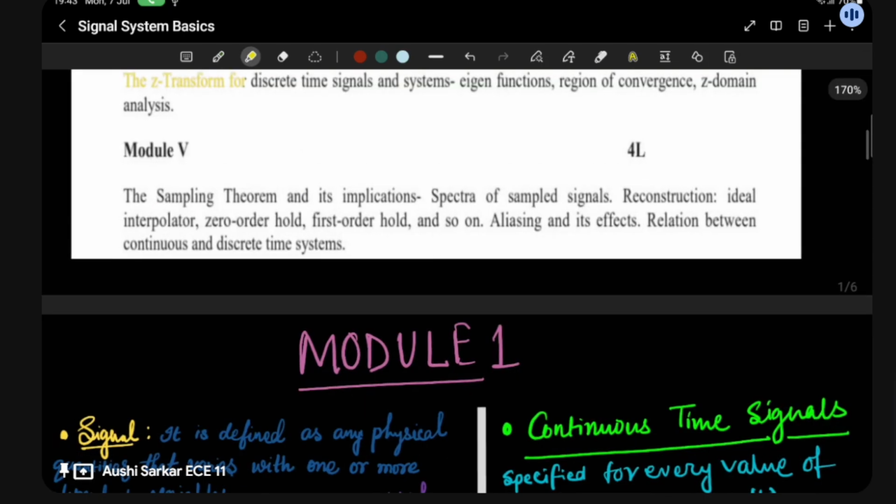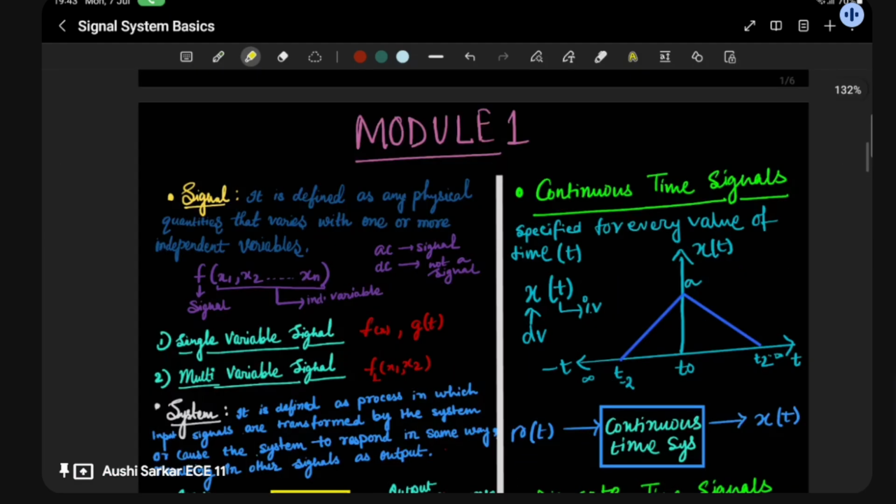I'm telling you, this module is not too difficult, but you have to take it seriously as well. Here we are going to learn the main thing, sampling theorems. Though I am telling you that there are quite a few theorems, if you grasp it once, you can feel the fact. It's a very amazing thing to learn. Then after this, let's dive into module 1.